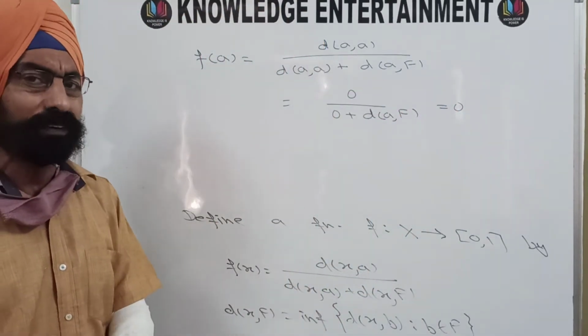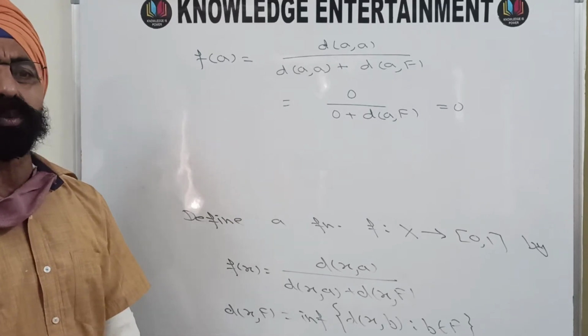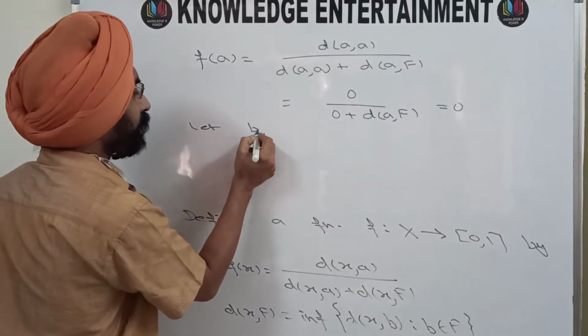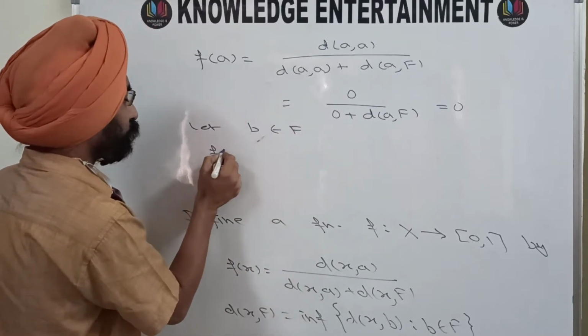One thing we have proved. Now we have just to prove that for every point of the set F, the value of the function at that point is 1. So let b be any point of the closed set F. What will be f of b then?